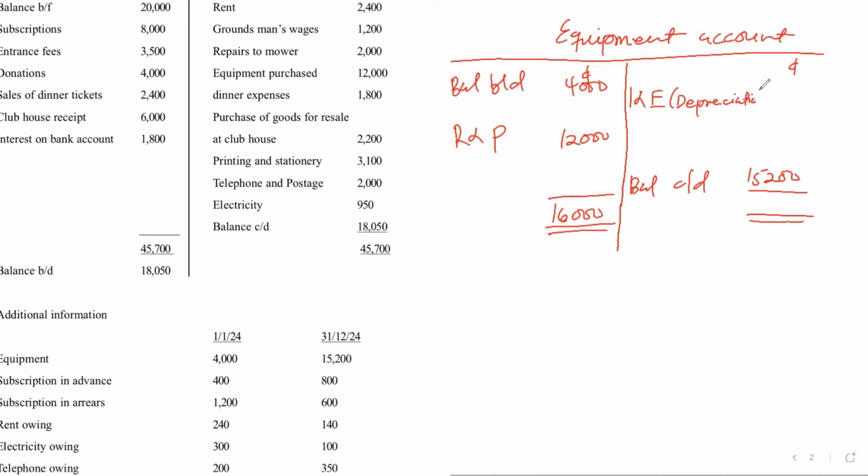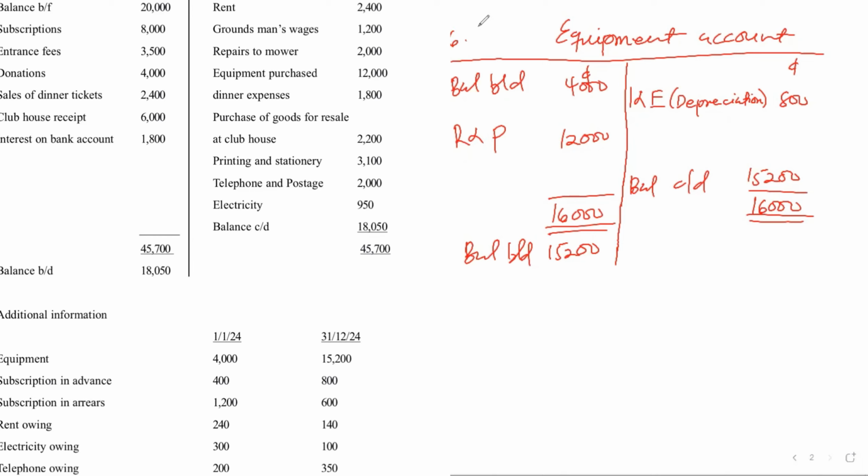So that is depreciation, 800, to go there as depreciation. So we balance this one to get 16,000. Then the balance brought down was 15,200. So I think this is working six.